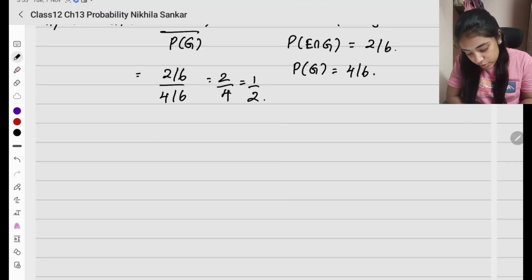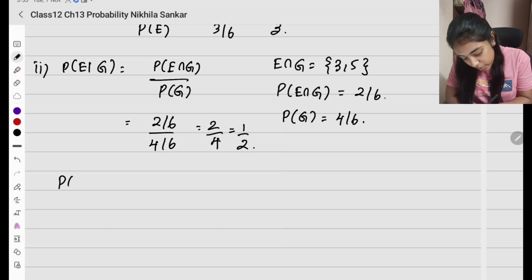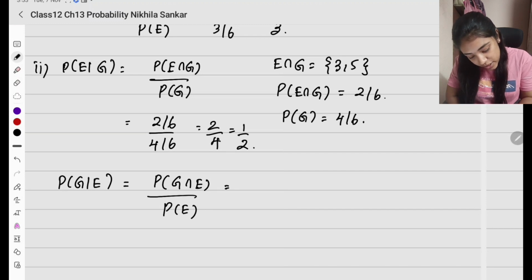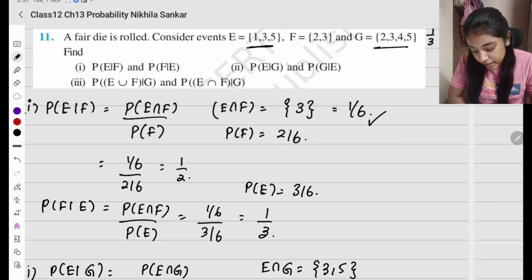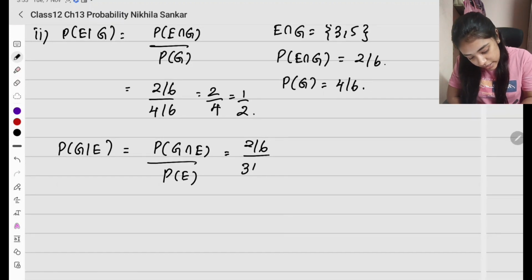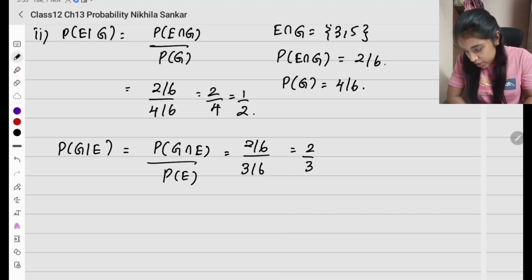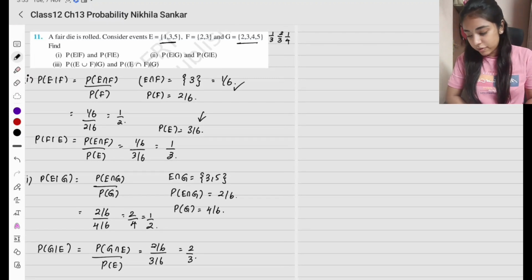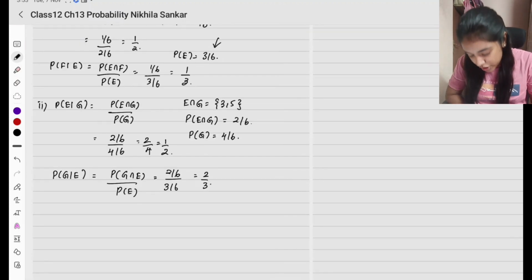So P of E given G is found. But G given E. Okay, so probability of G given E is, again, probability of G intersection E divided by probability of E. The intersection we just found, 2 divided by 6. And probability of E? We already found it, 3 by 6. So 2 by 6 divided by 3 by 6, which is going to be 2 divided by 3. Okay.